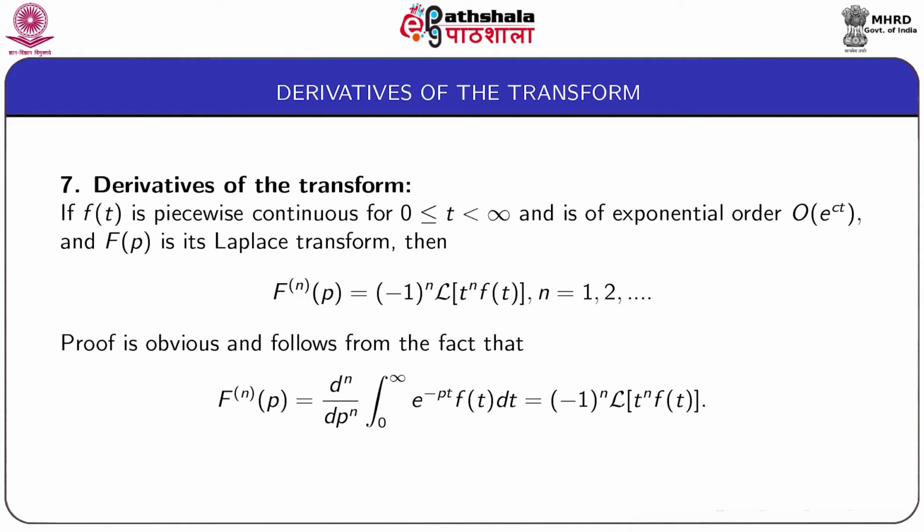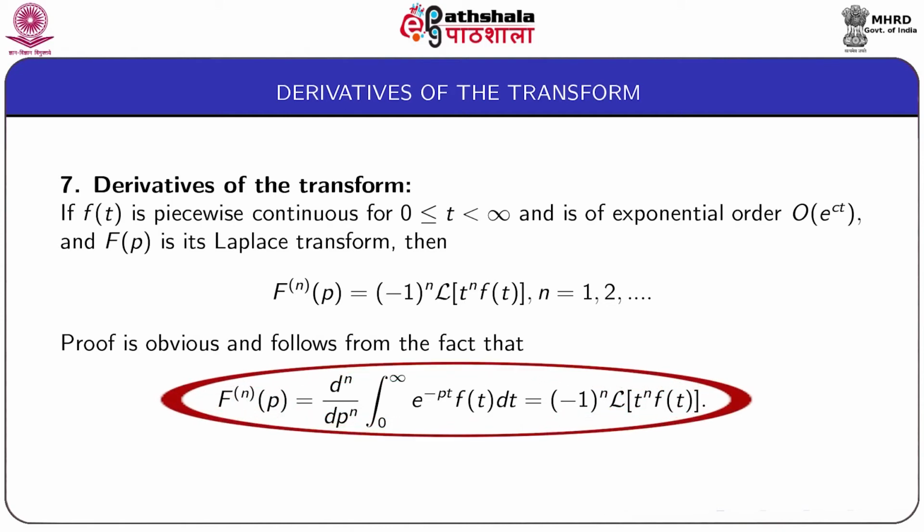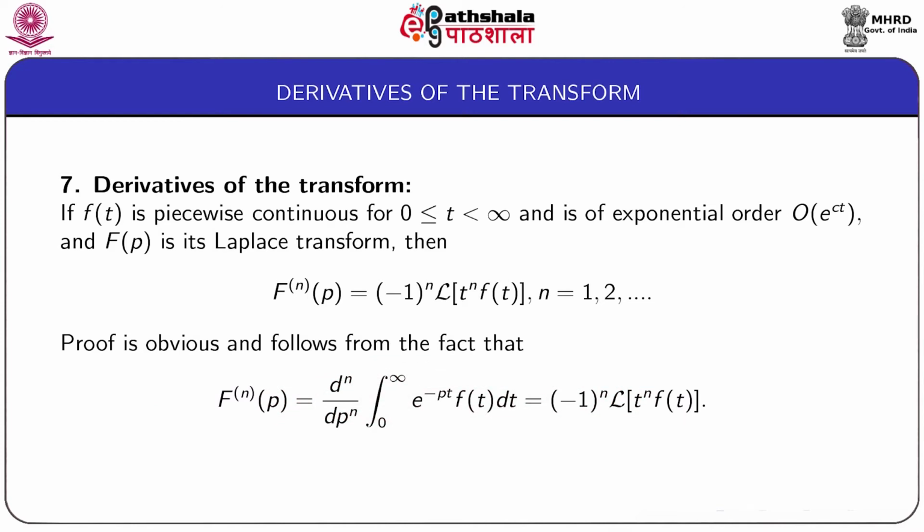Now the proof is obvious and follows from the fact that the nth derivative of capital F is given by d^n/dp^n of the integral 0 to infinity of e to the power minus pt f(t) dt, and if we perform the nth derivative of this integral, we find this is equal to minus 1 to the power n times the Laplace transform of t to the power n f(t).